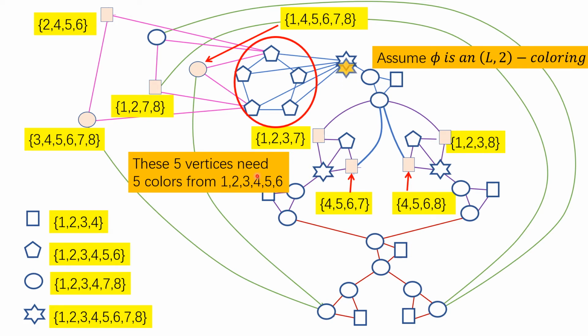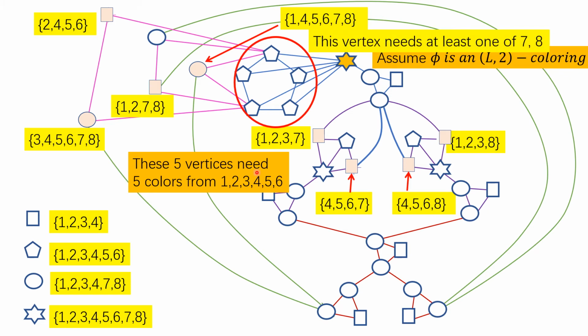Then this means that this vertex needs to use at least one of the 7 and 8 as its color, right? Because 5 colors are used by its neighbors, and they can use at most 1 color from here, and therefore it needs to use at least 1 from 7 and 8.